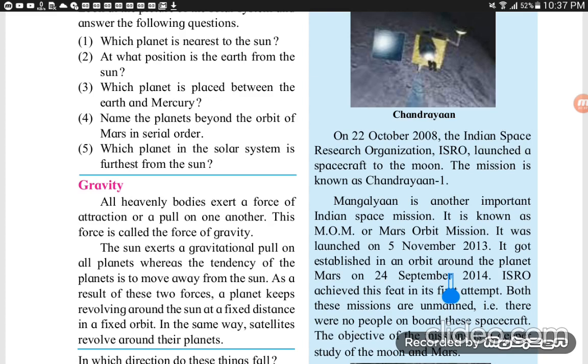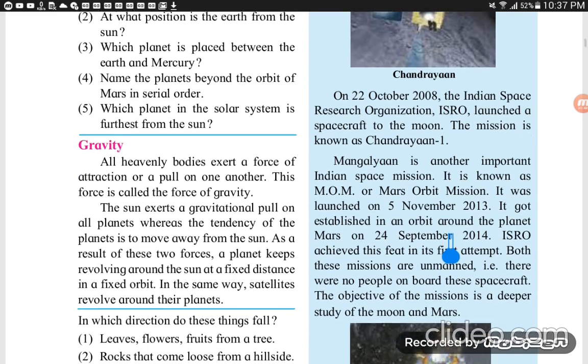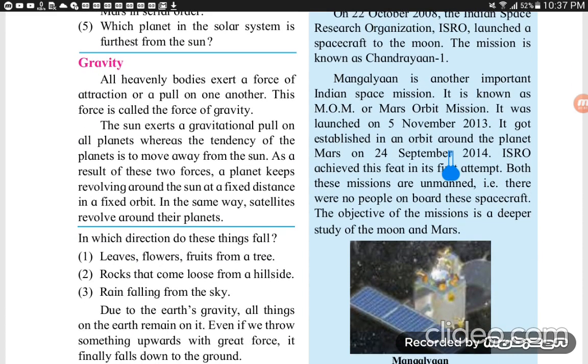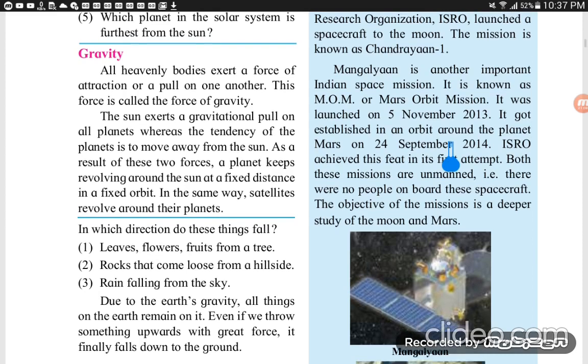Here the picture of Chandrayaan is given. On 22 October 2008, the Indian Space Research Organisation, ISRO, launched a spacecraft to the moon. The mission is known as Chandrayaan 1. Mangalyaan is another important Indian space mission. It is known as MOM, or Mars Orbiter Mission. It was launched on 5th November 2013. It got established in an orbit around the planet on 24 September 2014. ISRO achieved this feat in its first attempt.